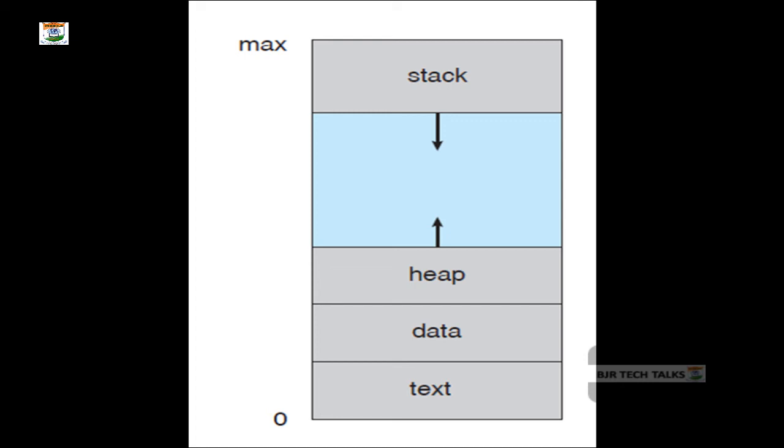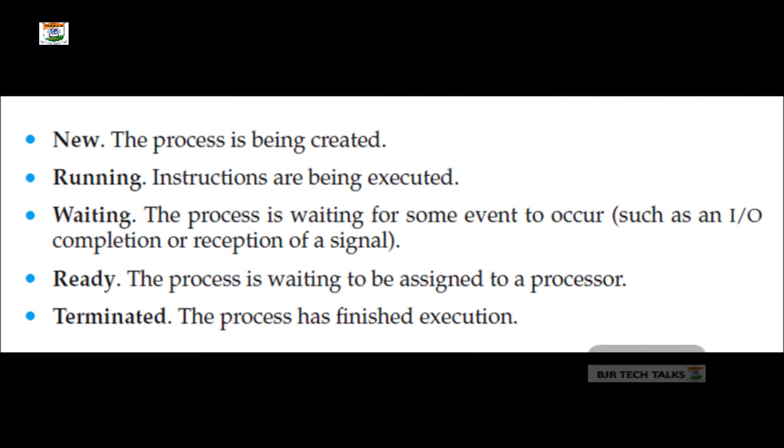You may ask, sir, since the source code is the same, are both processes the same? No, although the two processes may be associated with the same program, they are considered two separate execution sequences.